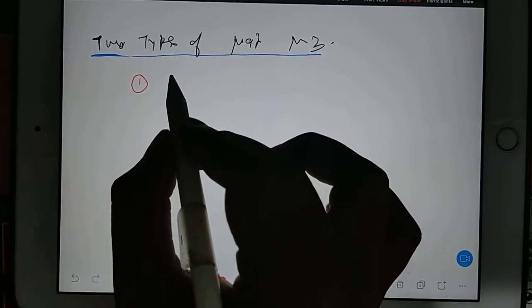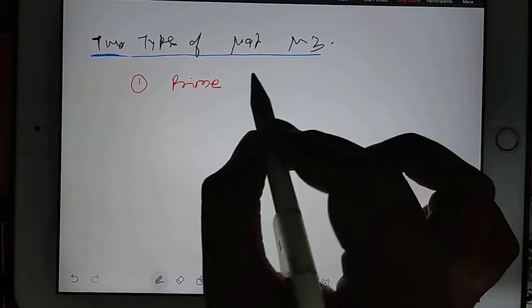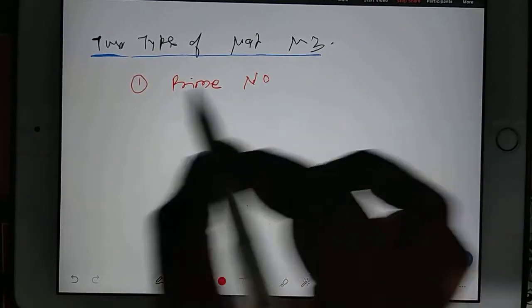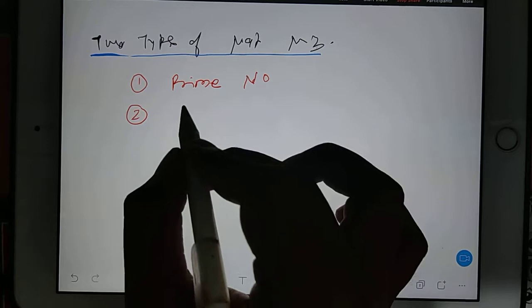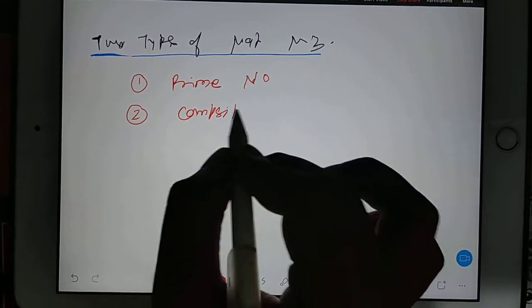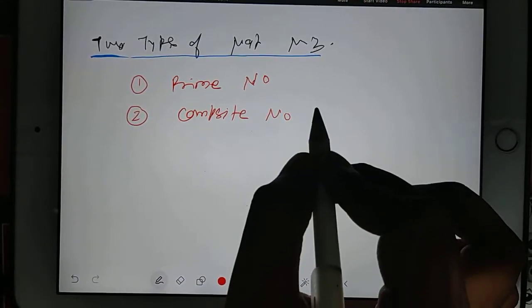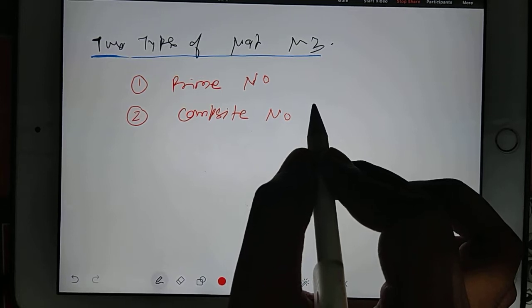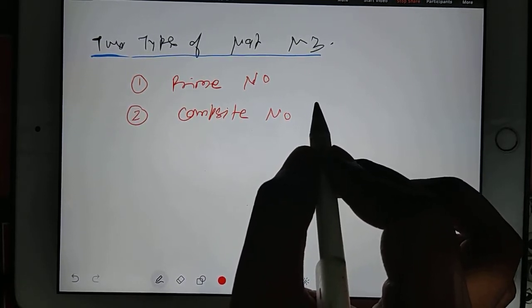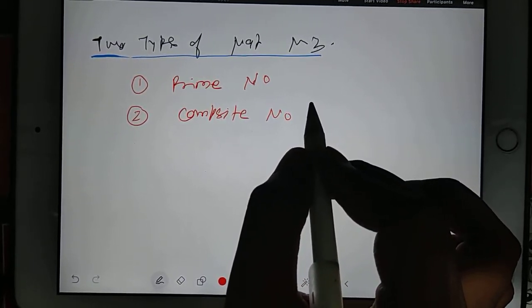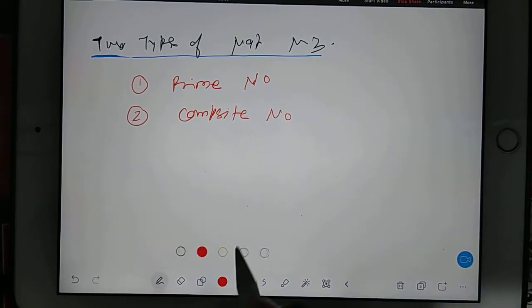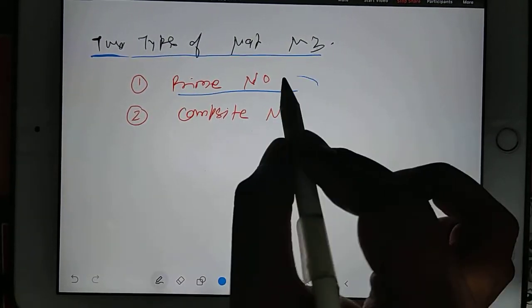So your first is prime number and composite number. So we have two types of natural numbers. What is prime number? Everyone knows what is prime number. That is not a big deal knowing prime number.